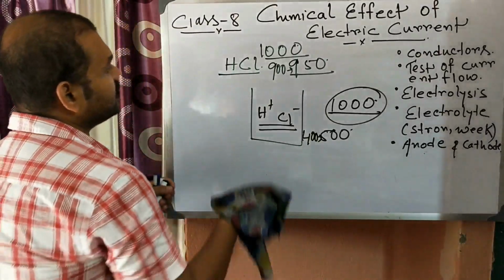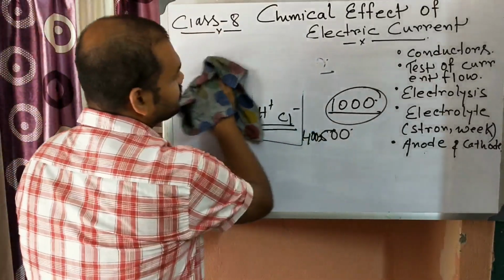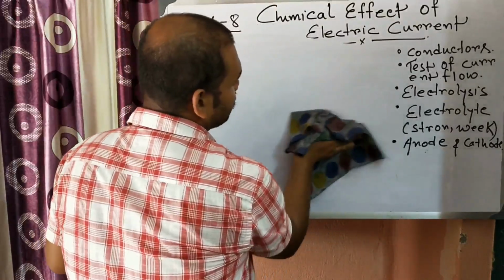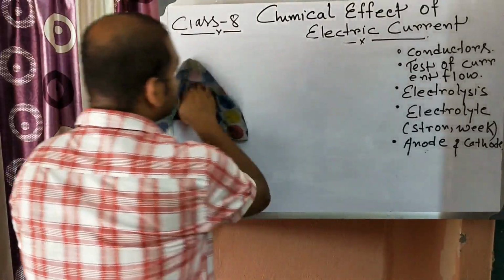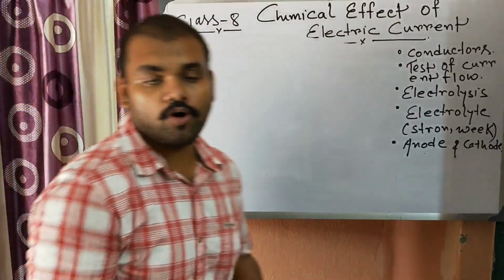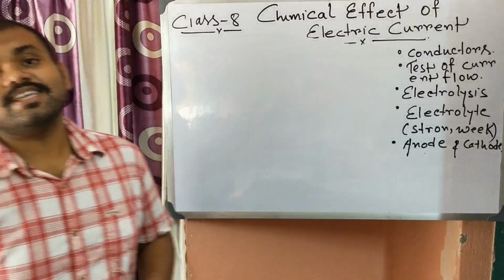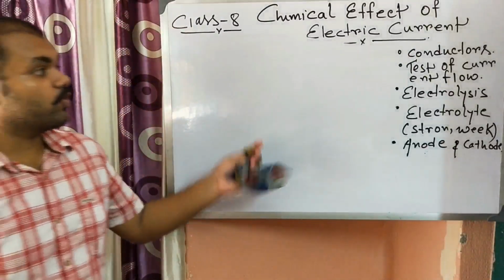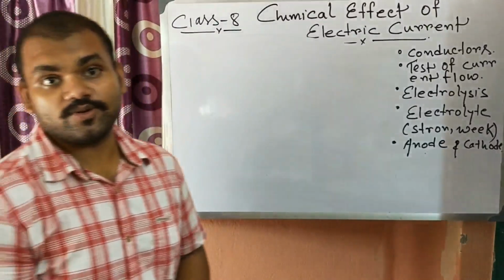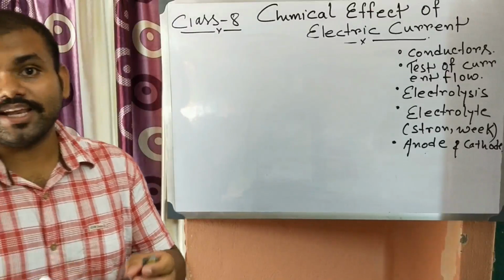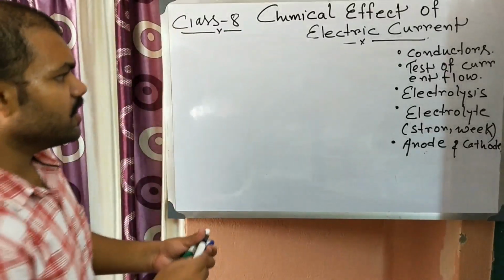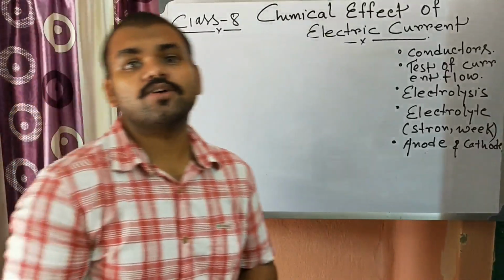Okay, now there is a process which is known as electrolysis. Electrolysis is a process where new substances are formed when electricity is passed through electrolytes. So due to electrolysis, new substances are formed. How are new substances formed? Suppose we do electrolysis of water.